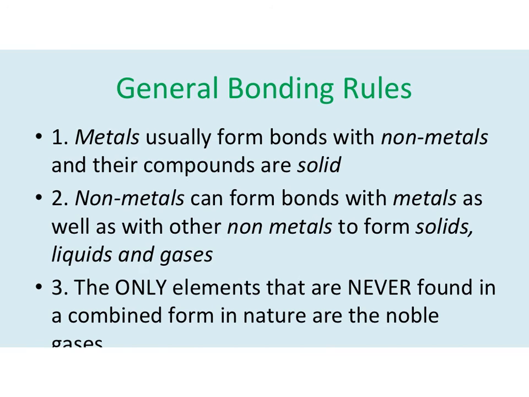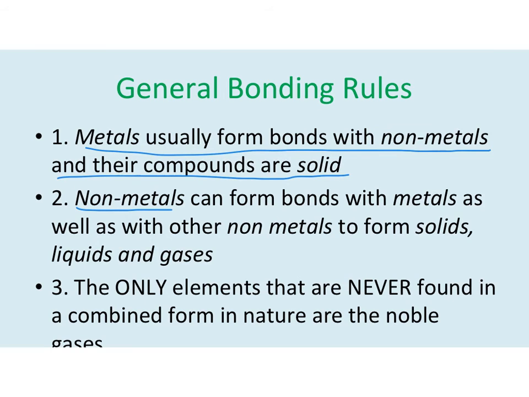Okay, so here's some general bonding rules. When things are going to come together, you can't just throw any elements together. There are some rules to it. One, and it's simple because there's only 3 rules. Metals usually form bonds with non-metals, and their compounds are always solid. Metals usually don't like to form with other metals. They usually like to form with non-metals, okay? And then they're going to make a solid.